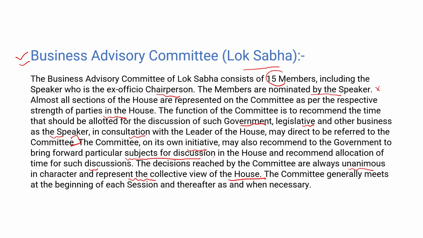So these are the important committees related to Lok Sabha or Parliament.